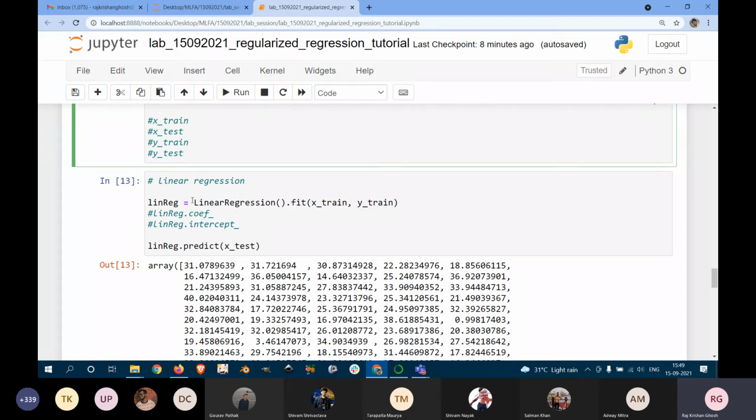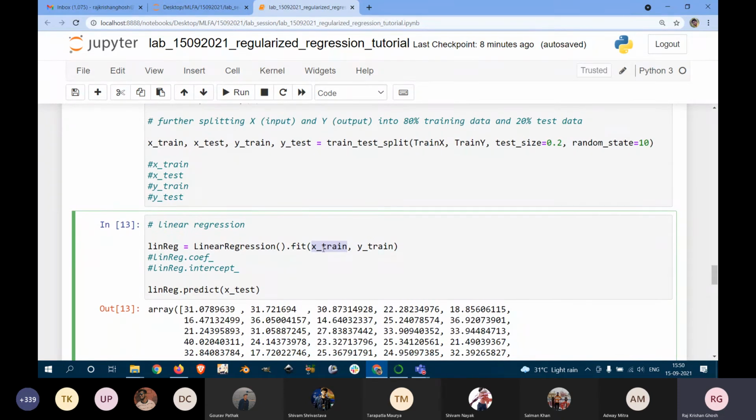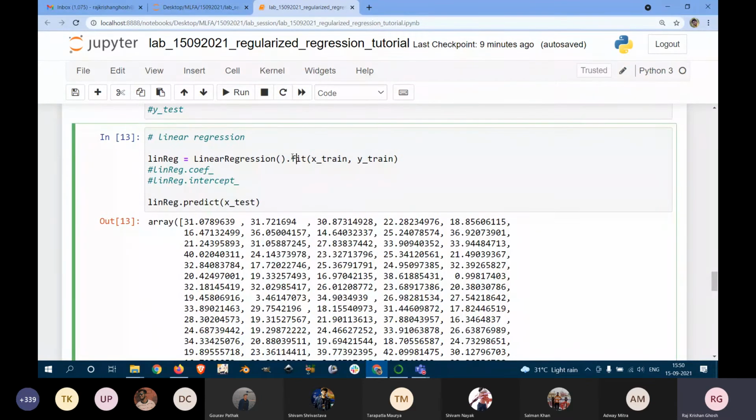So this linear regression you have already done in the previous assignment. Here I am specifying linereg equals LinearRegression().fit(X_train, y_train). So basically I am taking the input features, only the training part, since it was split into training and testing sets. Similarly for y also I'm taking the training part, and I am fitting my linear regression model onto that. Now after fitting, we can see the different coefficients.